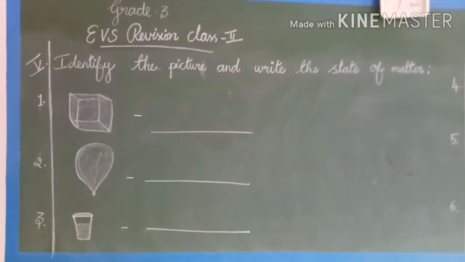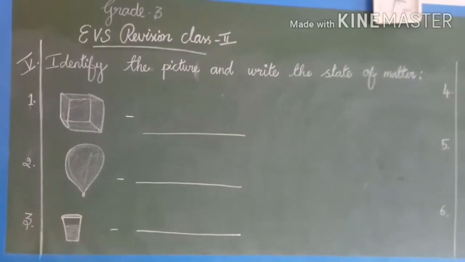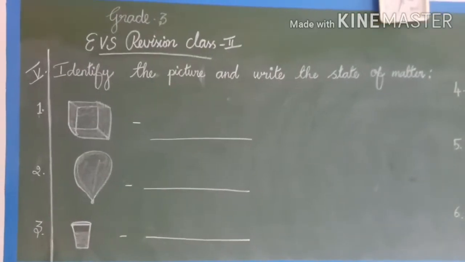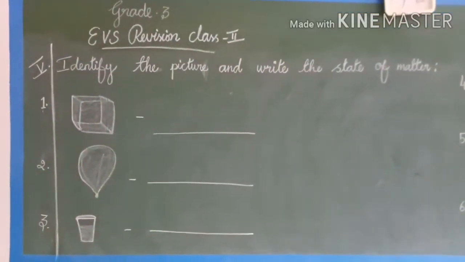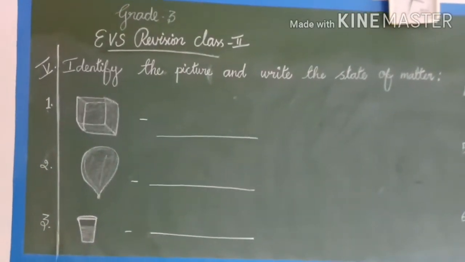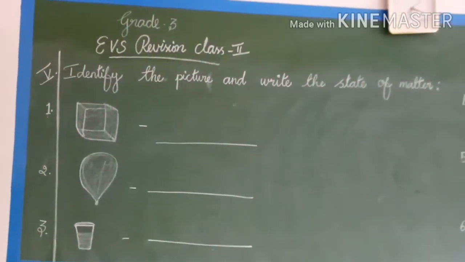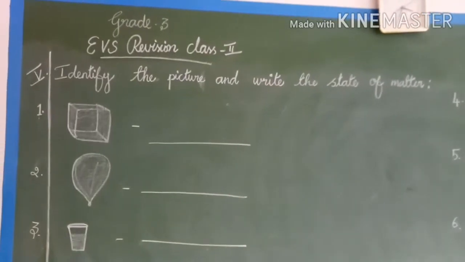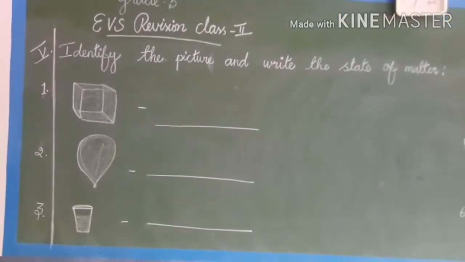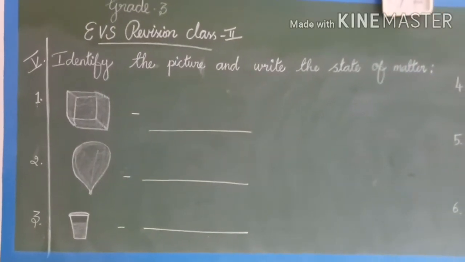This is your EBS revision class 2 for grade 3. Children, in our last video class, we have revised the pattern up to 4. Right? So now let's start the revision from the pattern 5.